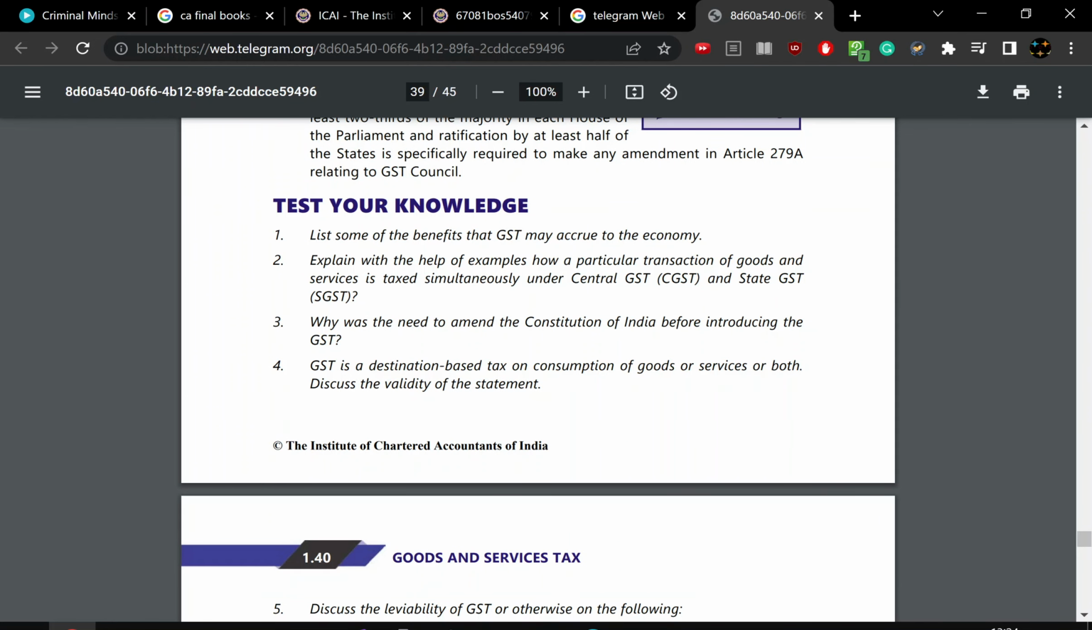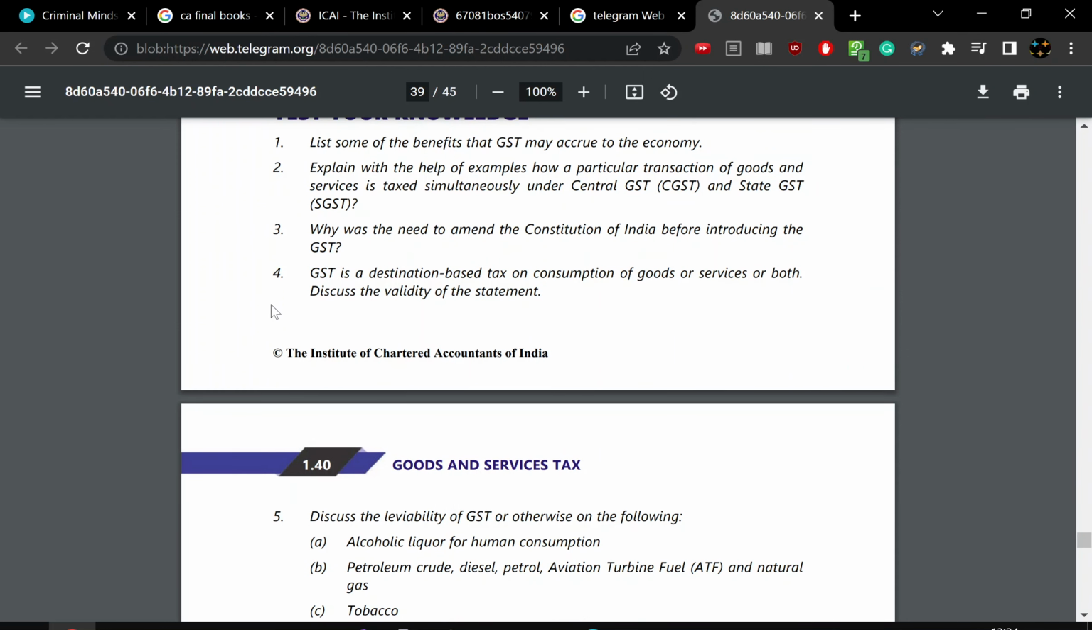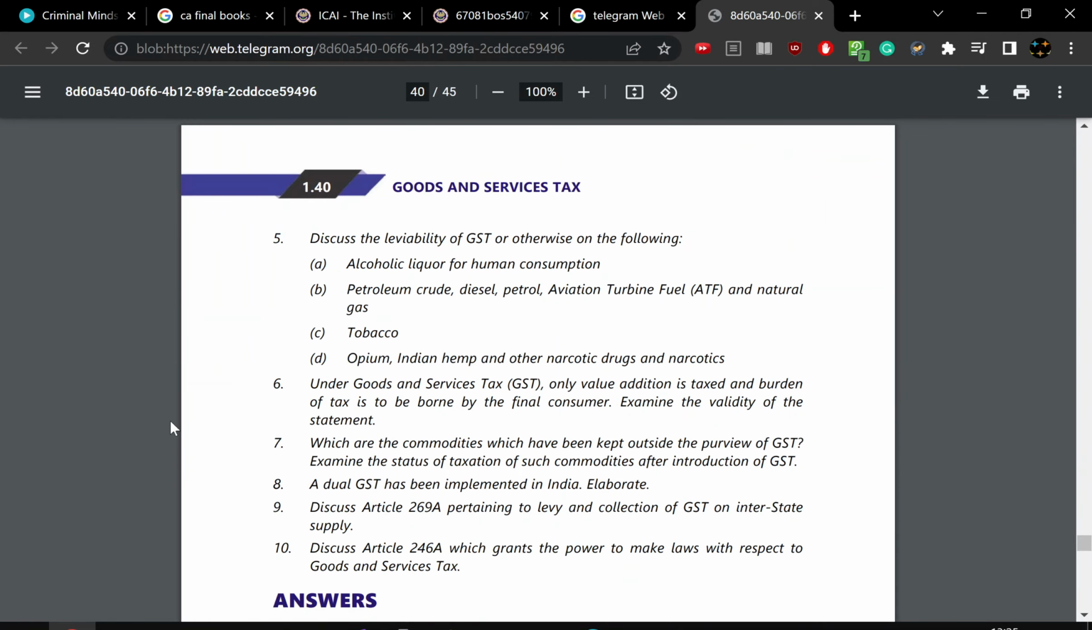So what is the need for amendment of the Constitution of India before the introduction of GST? So GST has come, and why the need for amendment? They are asking the cause for that, and why the earlier VAT system was not efficient.